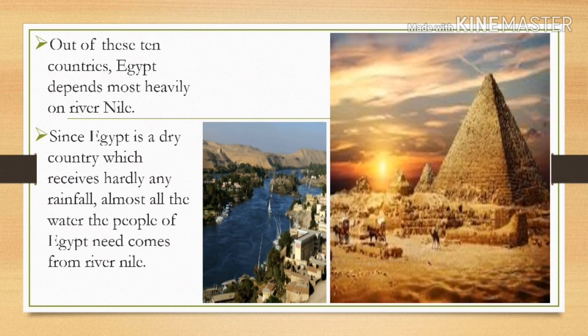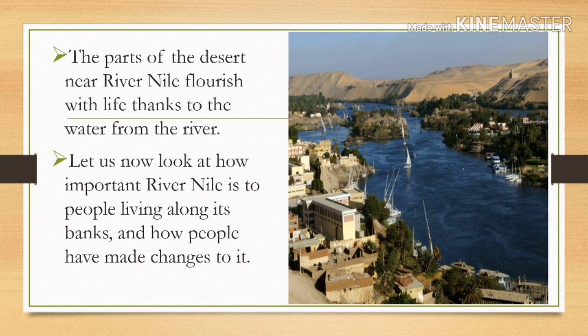Out of these 10 countries, Egypt depends most heavily on the River Nile, since we all know that Egypt is a dry country, which has little rain or no rainfall at all. Therefore, almost all the people of Egypt get most of their water from the River Nile. The parts of the desert near River Nile flourish with life, thanks to the water from the river.